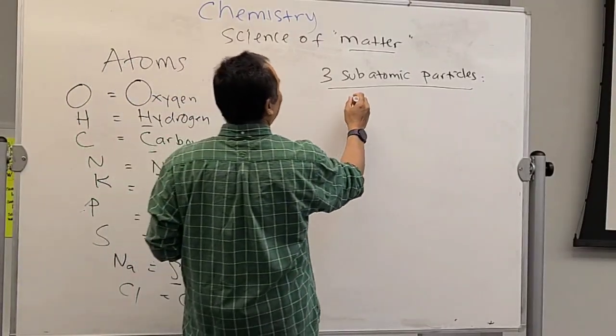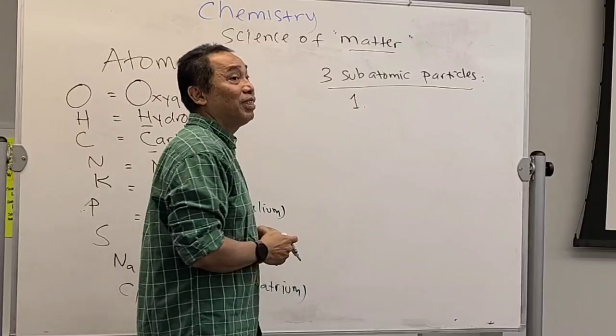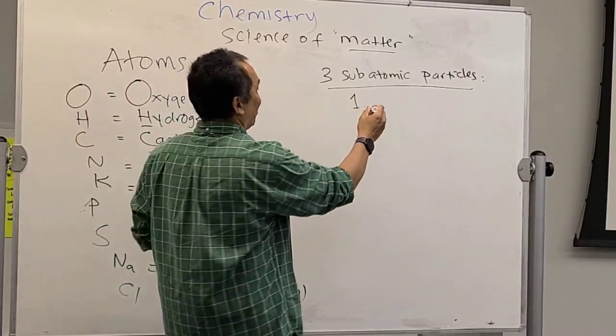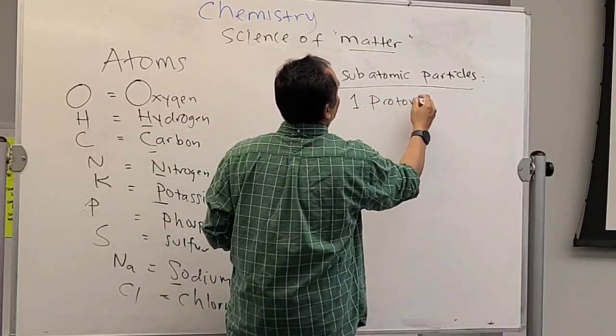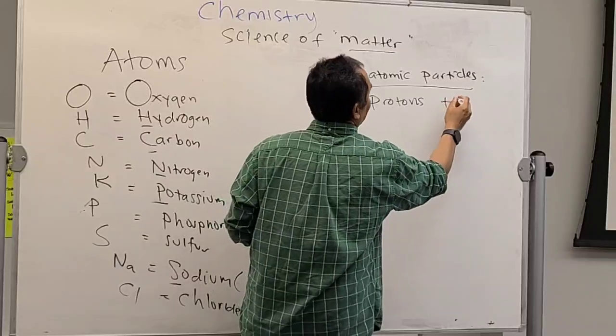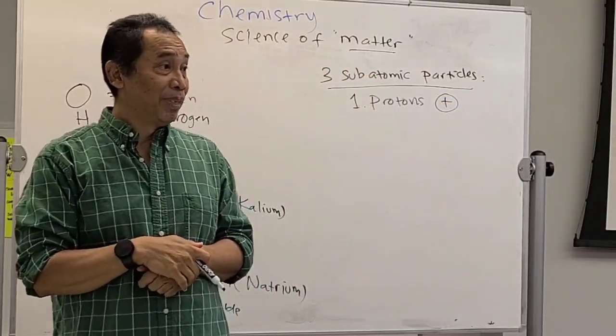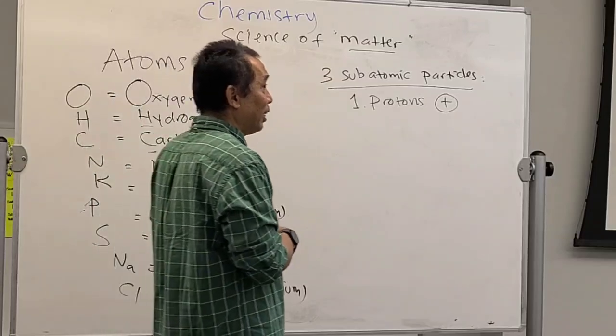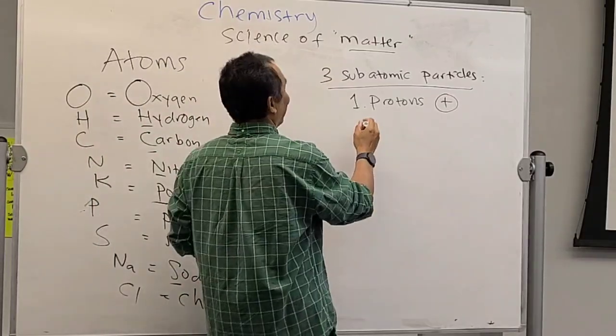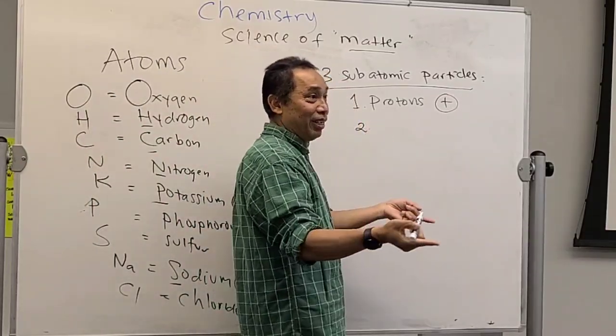The first one is the one that carries positive charge, protons, which is positive. You with me? The second one is the one that is neutral.